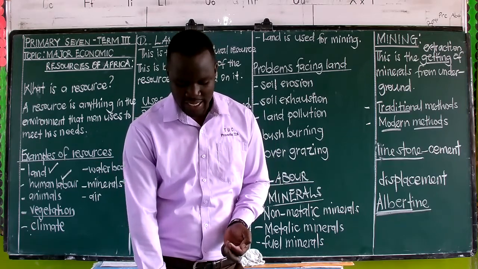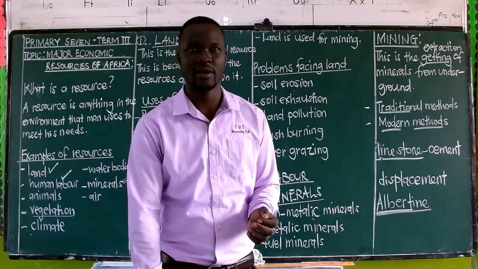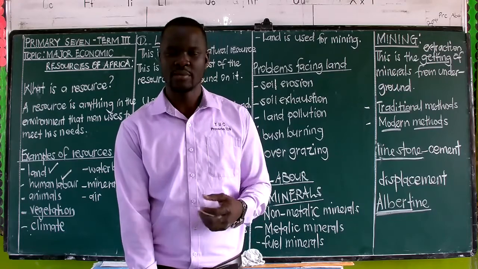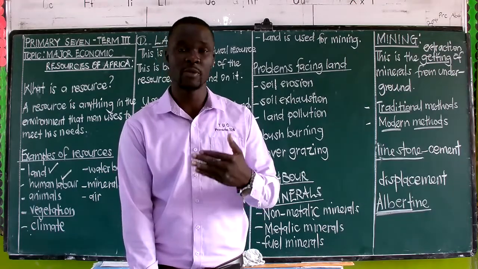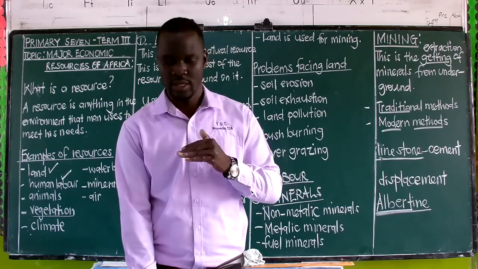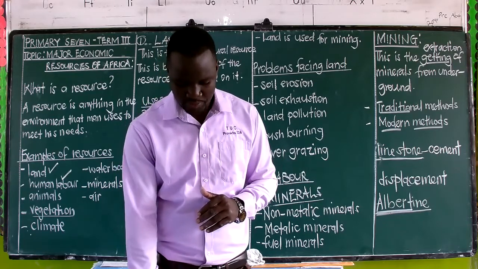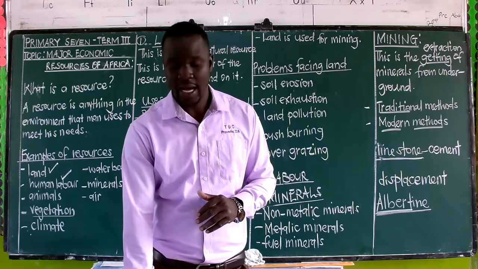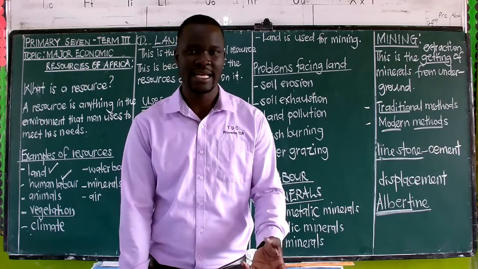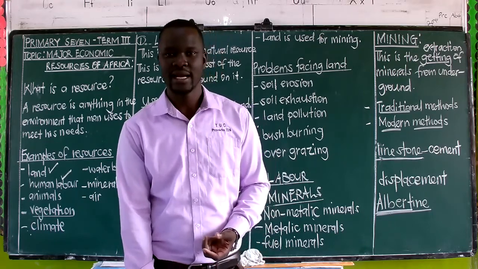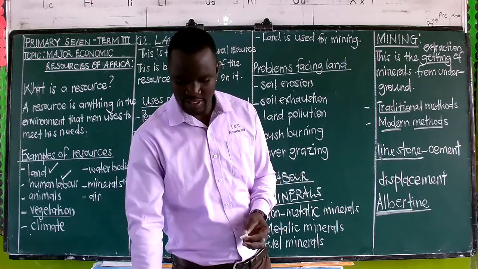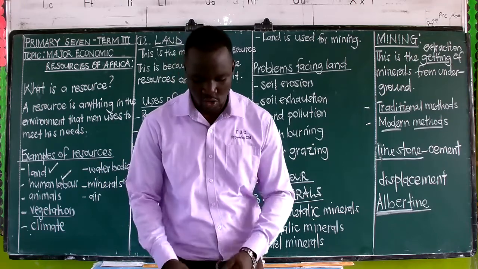And then also we have the poor prices of the minerals mined. This brings what we call price fluctuation. Prices are not constant. They keep on going up and down. So the prices are not all that stable. It becomes also another problem that these people are facing. Then we have a problem of shortage of capital. Capital, that is now the money that they need to invest in the mining activity. This is a problem, and it makes the mining industry not to go on well.